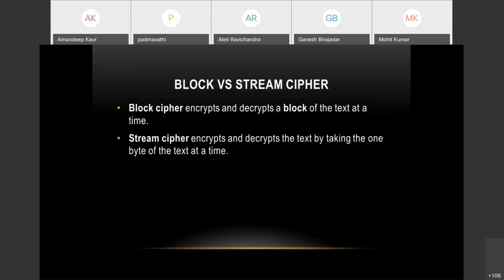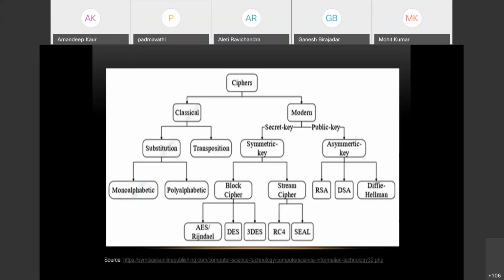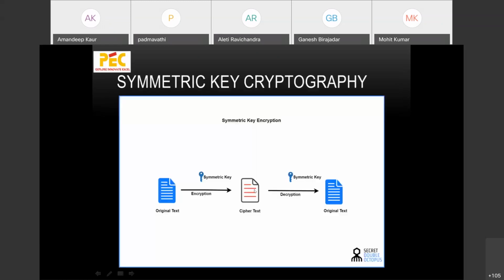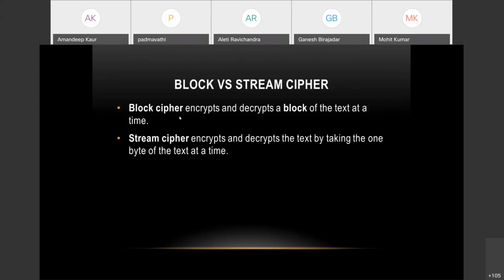Now the ciphers that I discussed, block versus stream ciphers. You can see this particular block diagram, block cipher and stream cipher. This is basically a category of symmetric key cryptography in which you are using a single key, that is your private key. So a block cipher encrypts and decrypts a block of the text at a time.